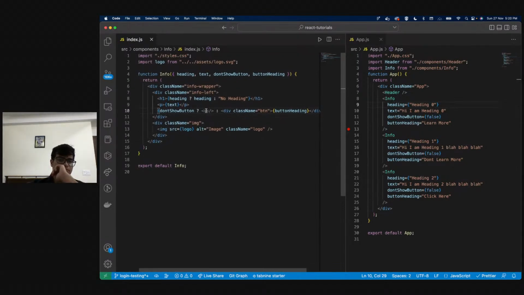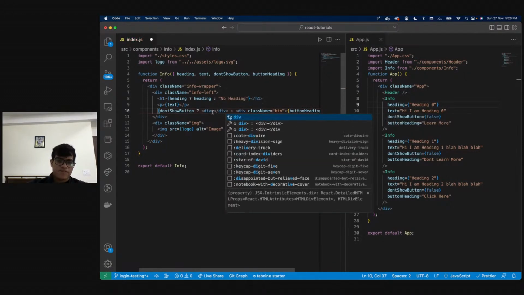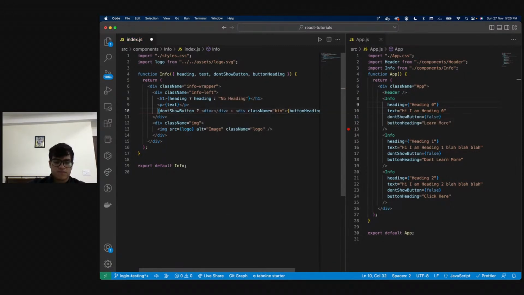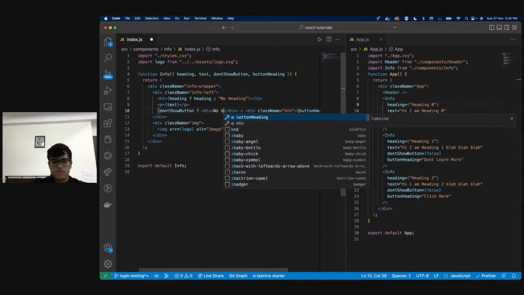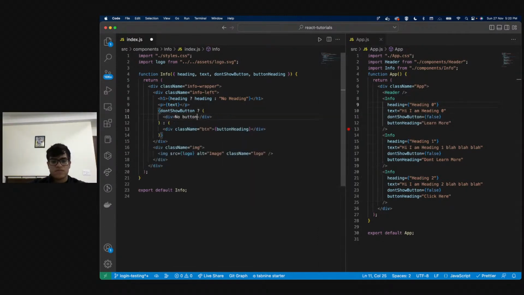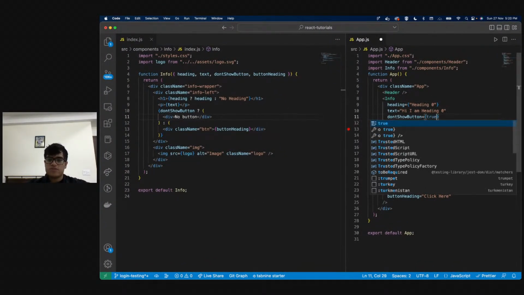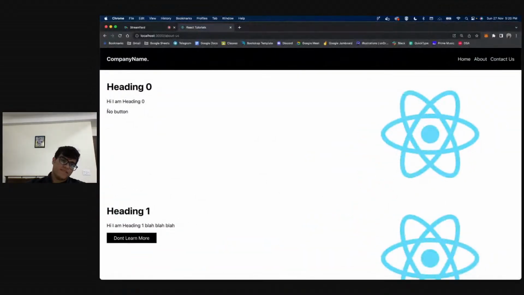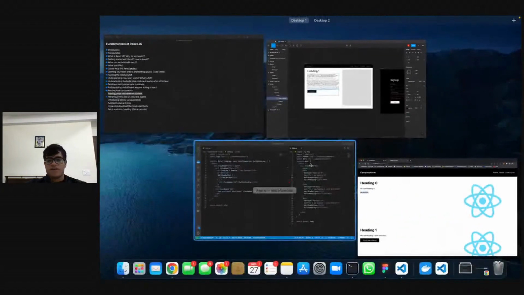Or I can just say div and I can over here say no button. All right, it's not visible. Yeah, so now basically if I have no button, if I say this true, this is true. So now I'm going to have this text saying no button, right?